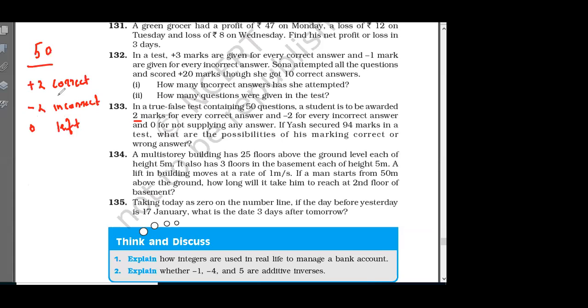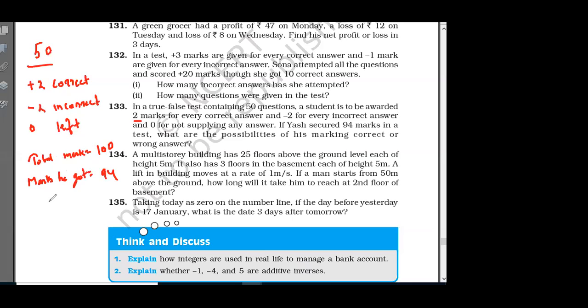Now, what is the total marks he can get? 100. Total marks is 100. The marks he got is 94. Very good. Incorrect 3 questions.